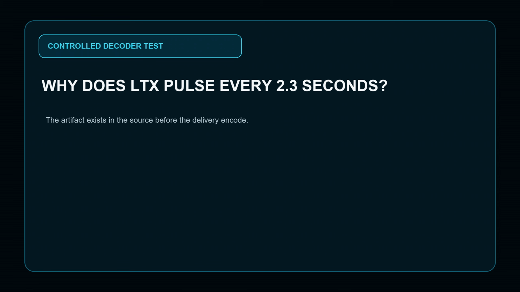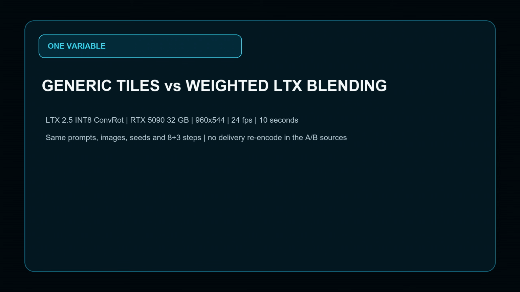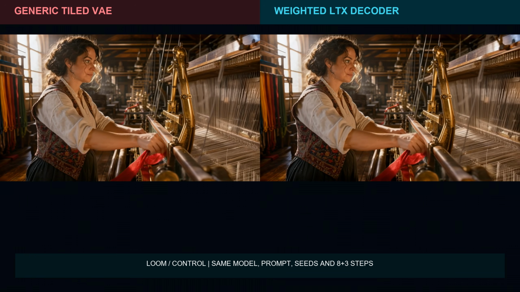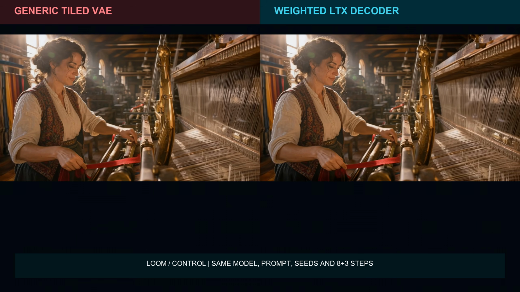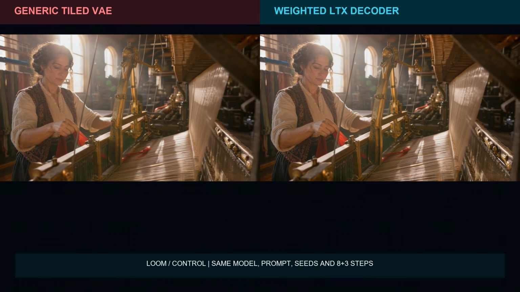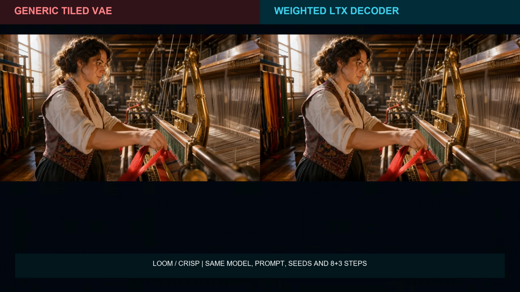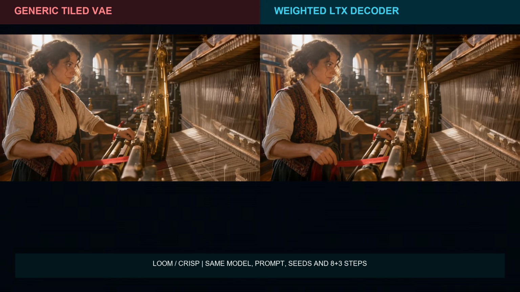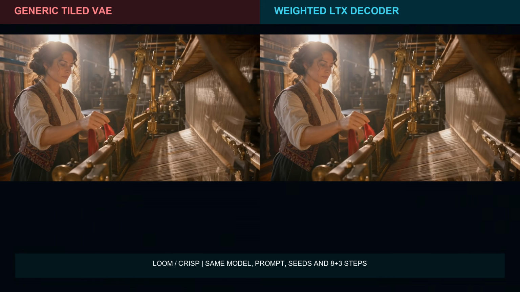A repeating blur in an LTX video can happen before H.264 or YouTube touches the file. The generic tiled VAE decoder created a visible seam every 56 frames in these tests, about 2.3 seconds at 24 FPS. Watch the left side pulse while the weighted LTX decoder on the right stays continuous. The model, prompts, seeds, 8+3 steps, and source frames are otherwise controlled.